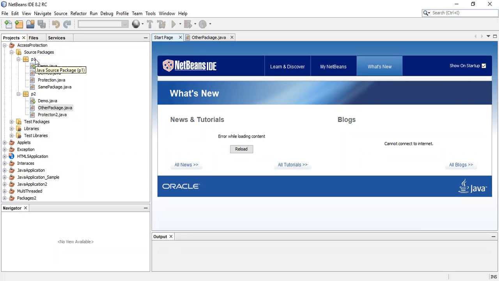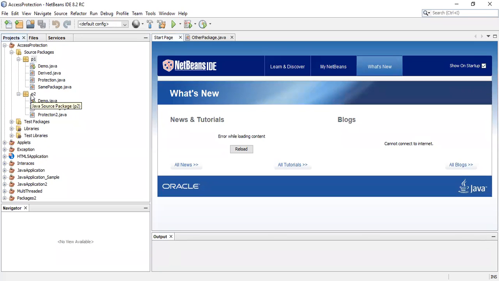In the left panel, here you're looking at access protection, source packages. Inside that P1. I'm showing the mouse pointer here. Access protection, source packages, P1. These are the directories, or we can say packages. And in P1, we have demo.java, derived.java, protection.java, samepackage.java. So P1 is a package, and demo, derived, protection, same package are the Java files, or we can say Java classes.